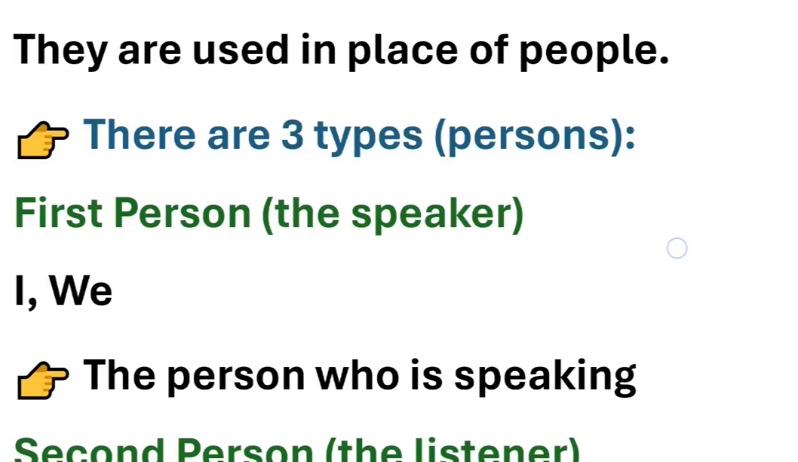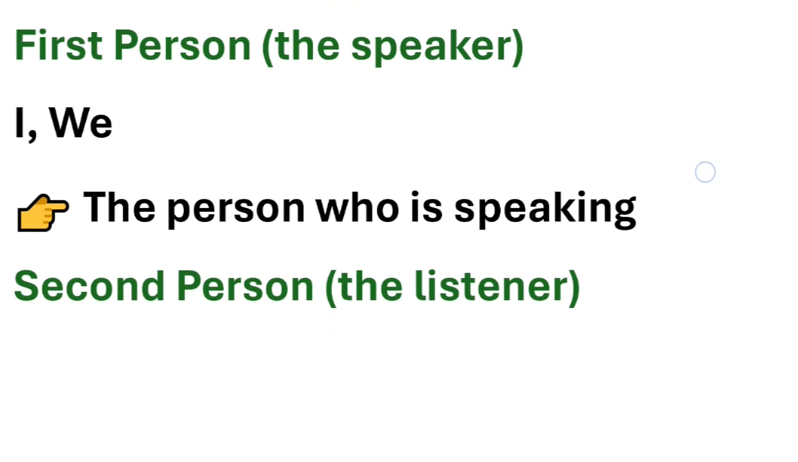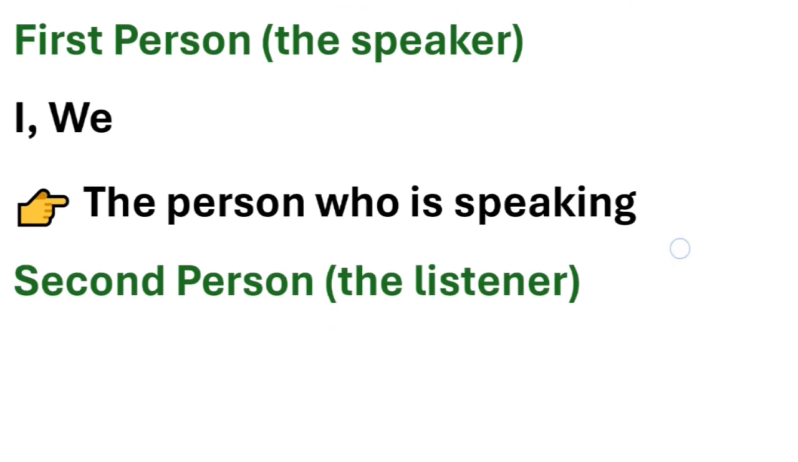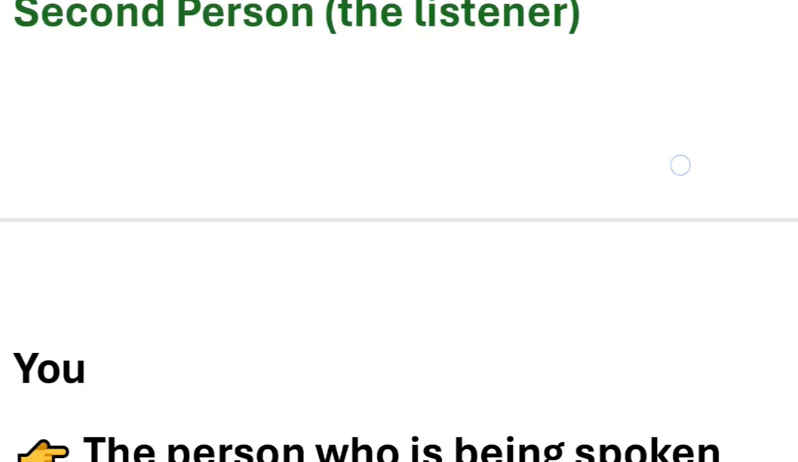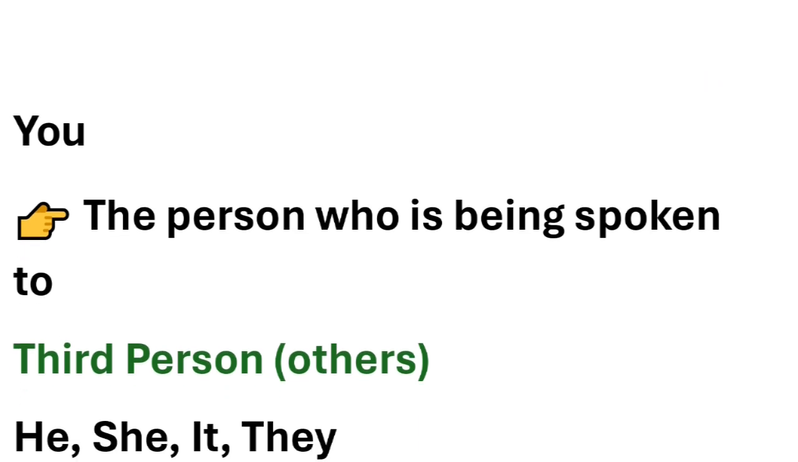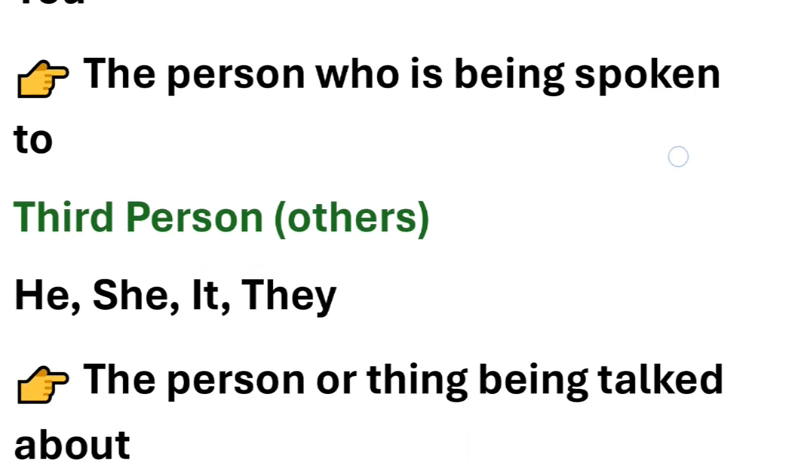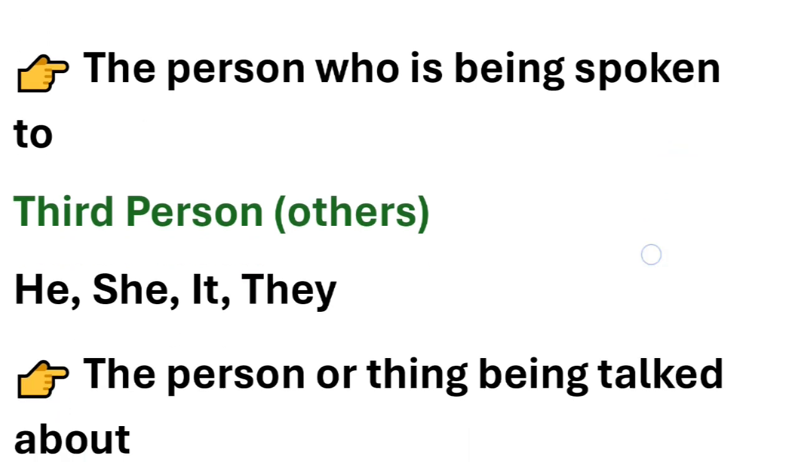Which are the persons? First person is always the speaker, who is speaking. For example, I and we. Now when I say speaker, you have to understand that conversation is happening between three people or two people. First person is the speaker. Second person is the listener. For example, you are listening, the person who is being spoken to, it means you, whom we are talking to.